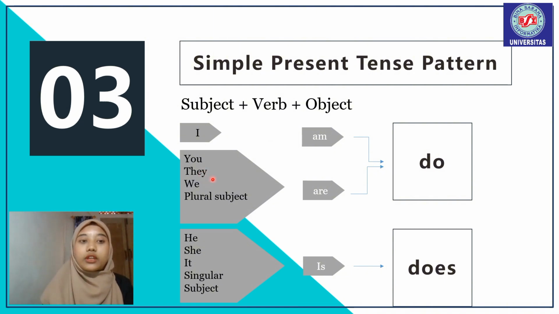Meanwhile, the subject you, they, we, and plural subject used to be are, and verb do, or verb without the ending s or es. Finally, the subject he, she, it, and singular subject used to be is, and verb does, or verbs ending in s or es.